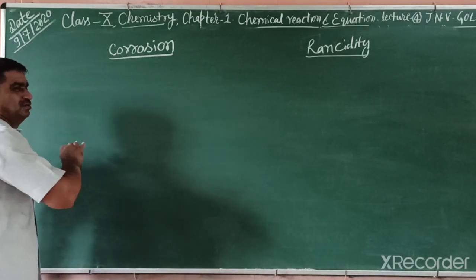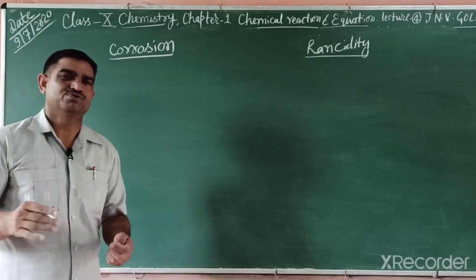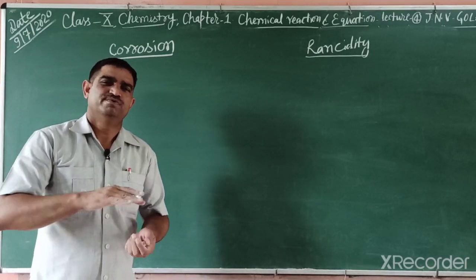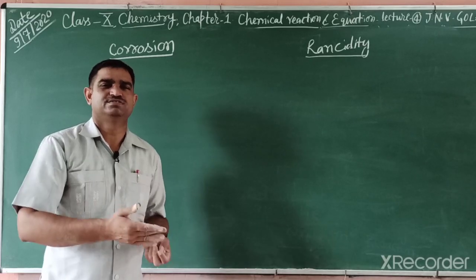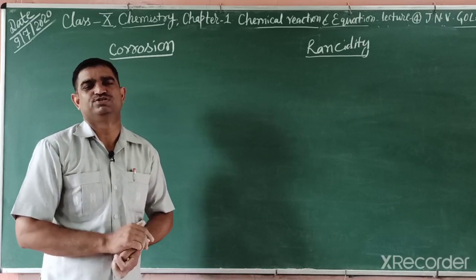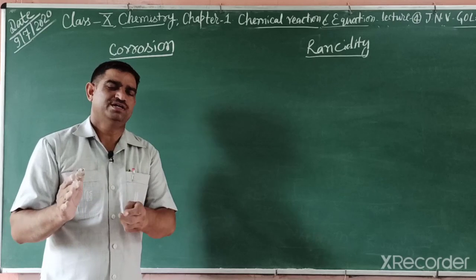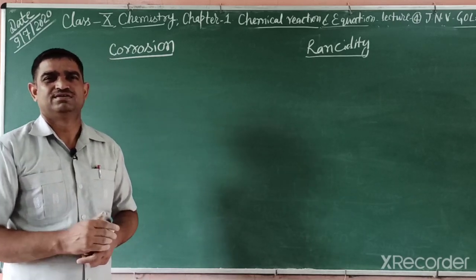That is corrosion. Corrosion is an oxidation process. When a metal's upper surface is exposed, it is oxidized in the presence of moisture and oxygen. So iron changes into brown color.